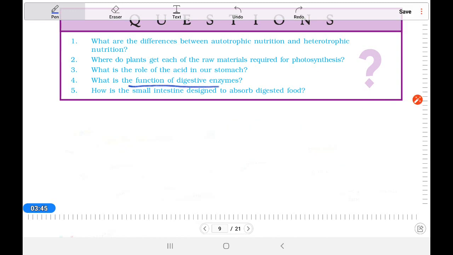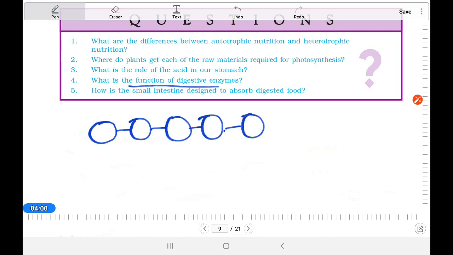Next one, what is the function of digestive enzymes? What actually will this digestive enzyme do? You know that the food material that we are taking is complex food material, like polysaccharides. This complex food material means that glucose, which is simple, is chained with bonds. Now here the digestive enzyme, what will they do? The enzyme